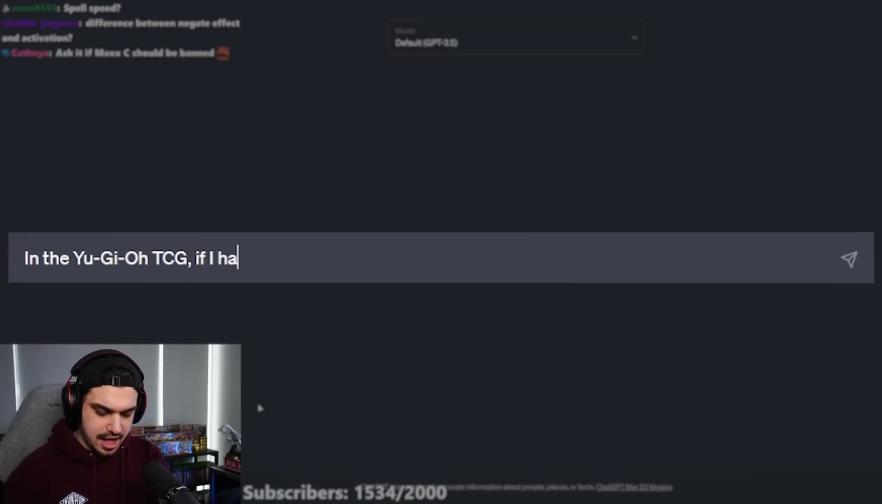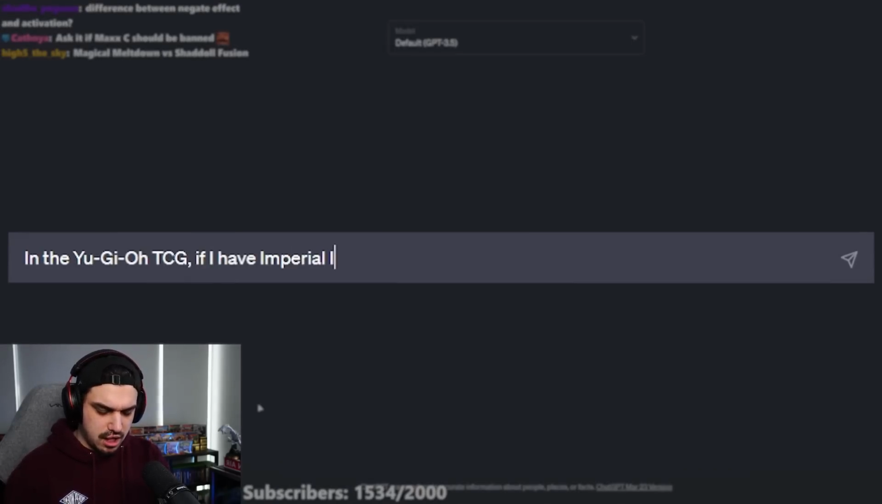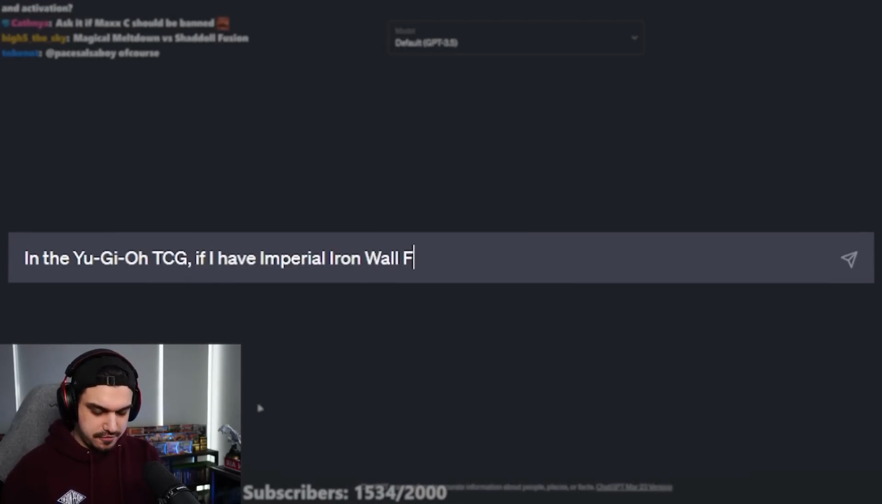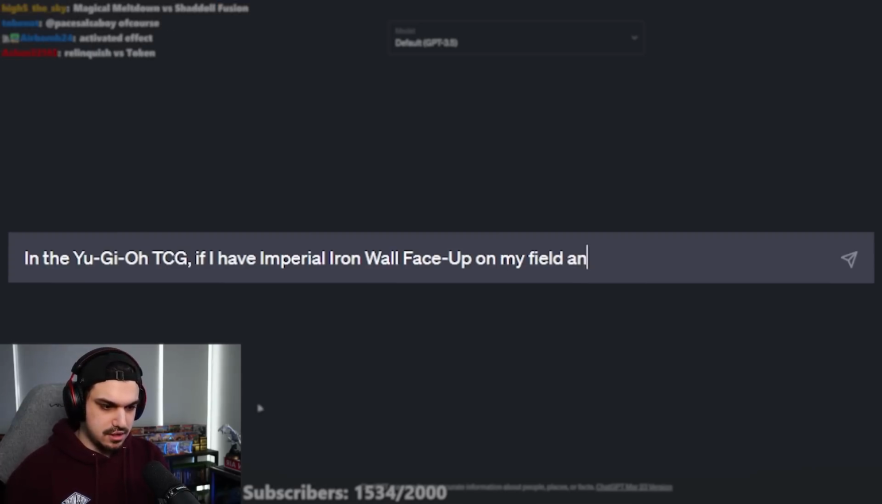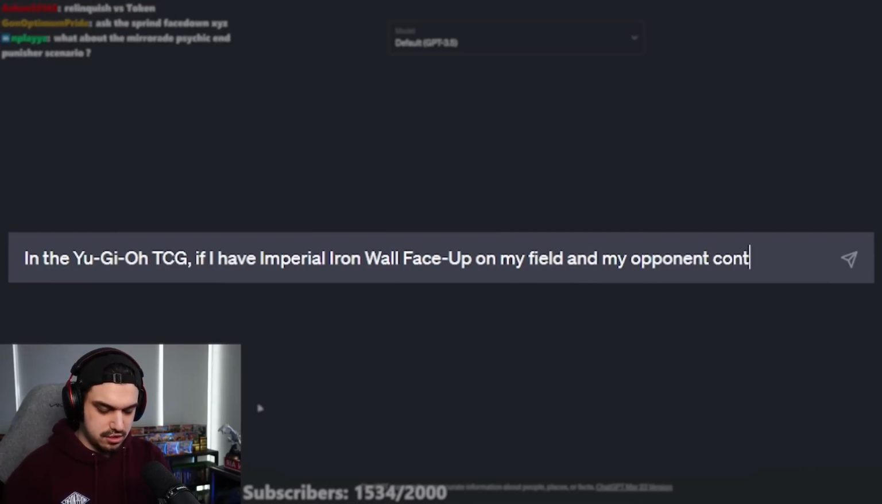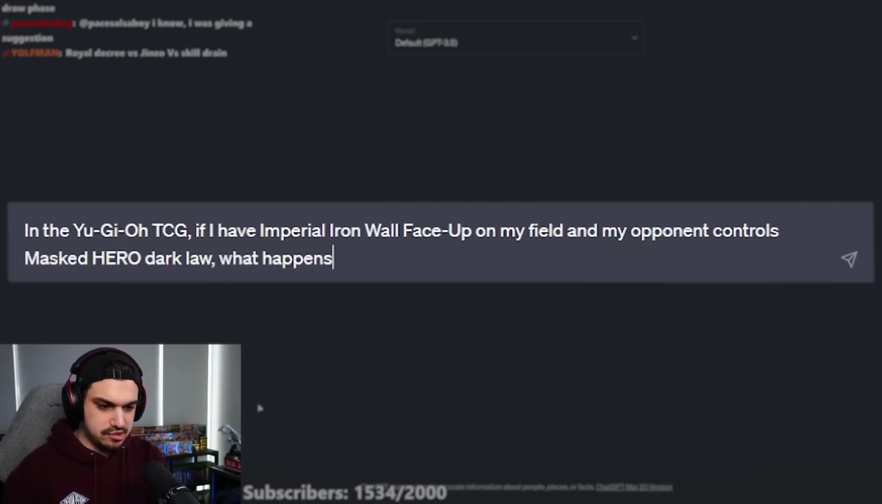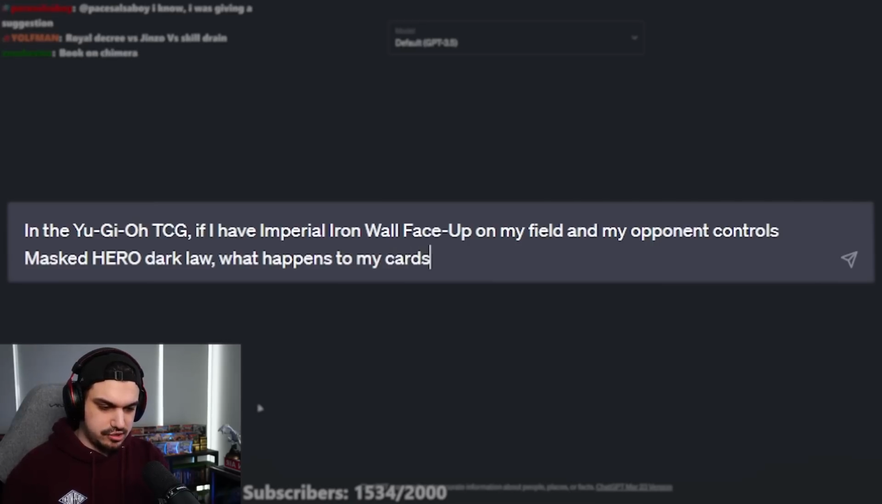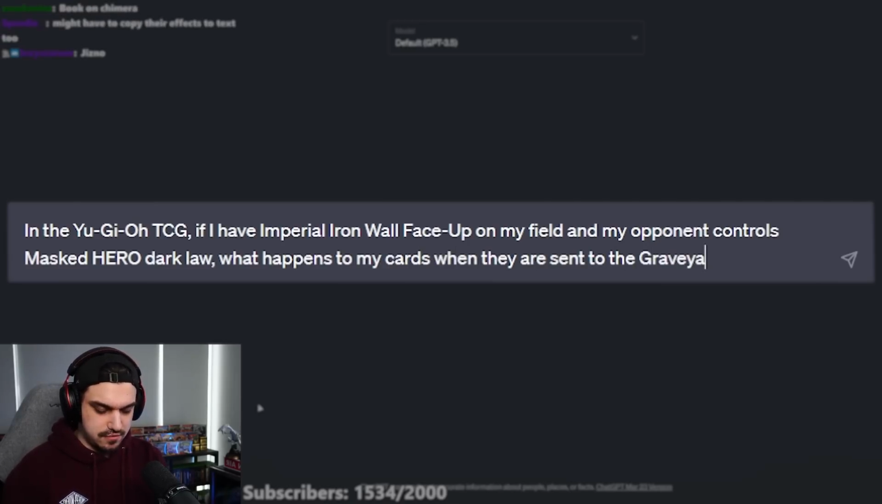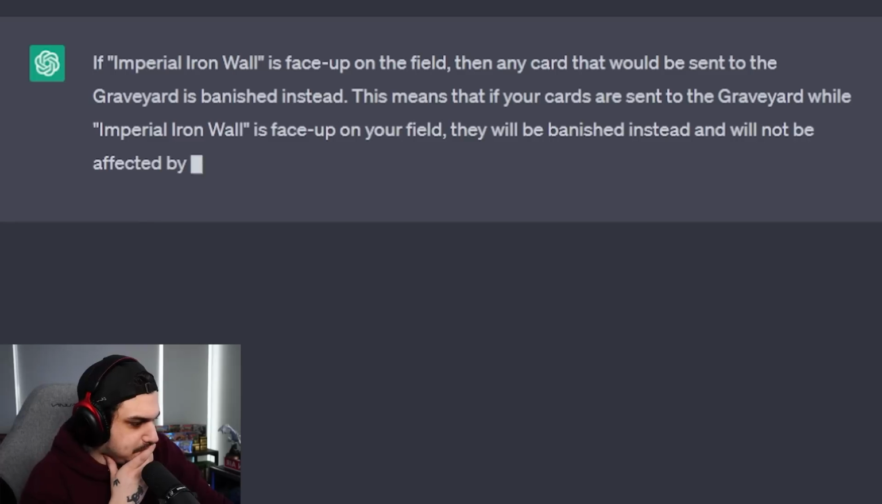If I have Imperial Iron Wall face up on my field, and my opponent controls Masked Hero Dark Law, what happens to my cards when they are sent to the graveyard? Let's see. What's it gonna say?